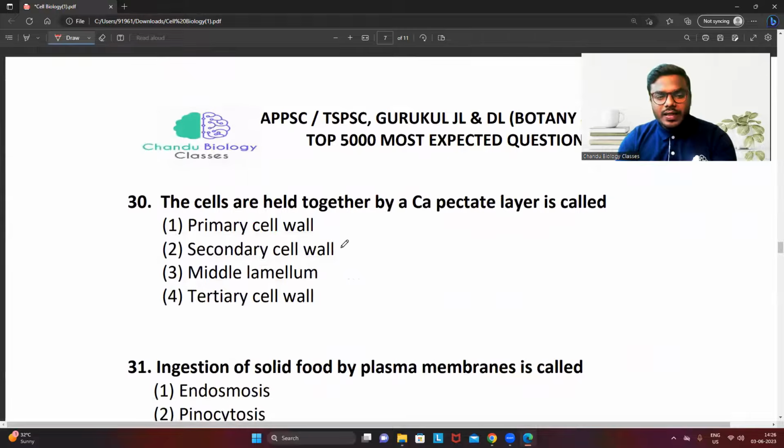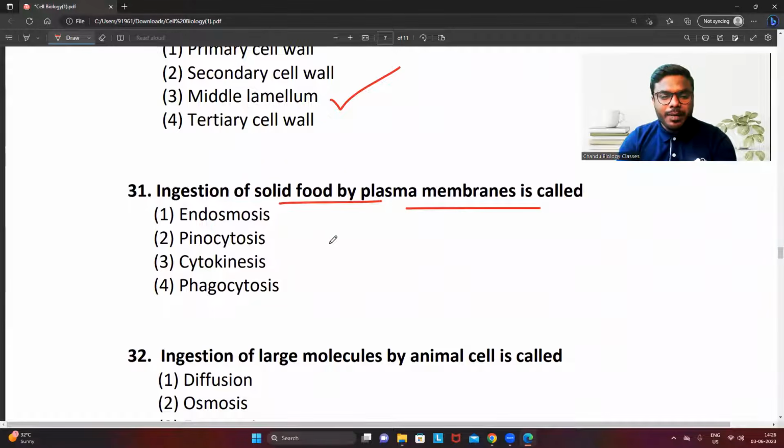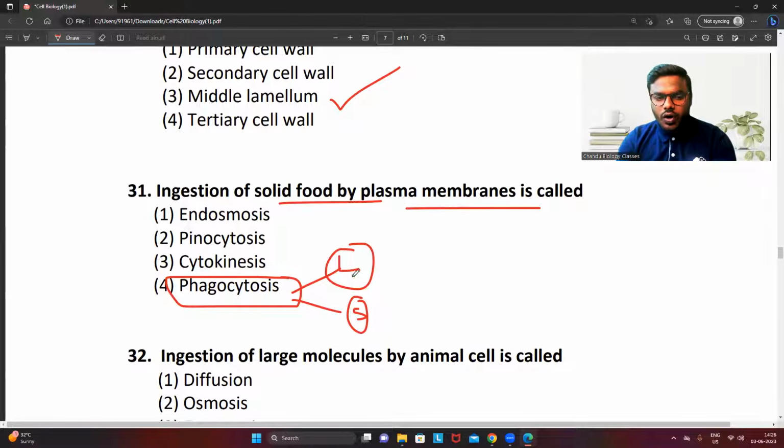Question number 30. The cells are held together by a calcium pectate layer called as. Of course, where the calcium pectate is present, you studied in the 10th standard also, it is present in the middle lamella. Ingestion of solid food by plasma membrane is called as. What do we call this particular process, friends? We can call it phagocytosis. I will explain the types of phagocytosis when we are reading the plasma membrane transport mechanism. There we will explain what we call liquid digestion and what we call solid digestion. We will discuss all that elaborately.